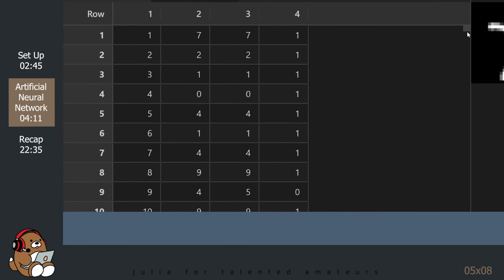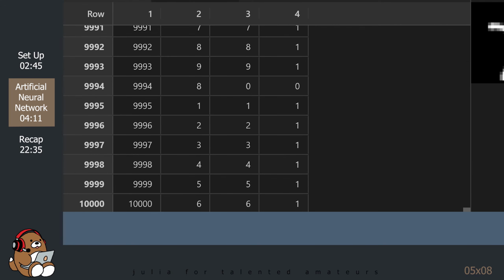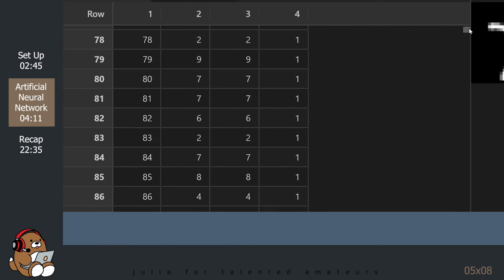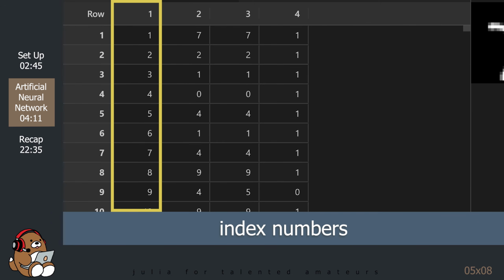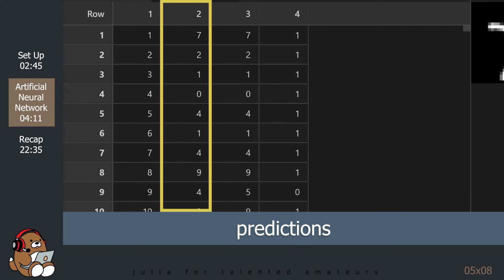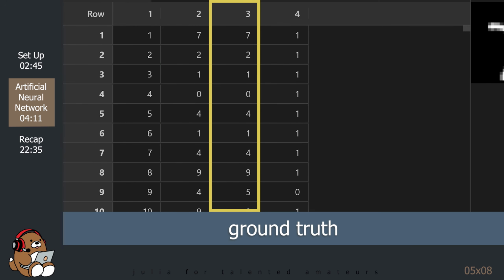So this table contains 10,000 rows. The first column is the index number for both the predictions as well as the actual label data. The second column contains the predicted labels. And the third column contains the actual labels from the test datasets.